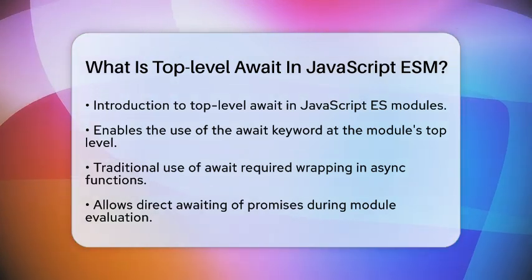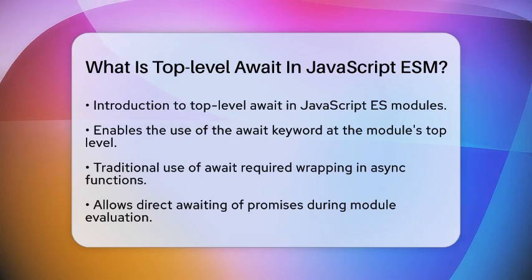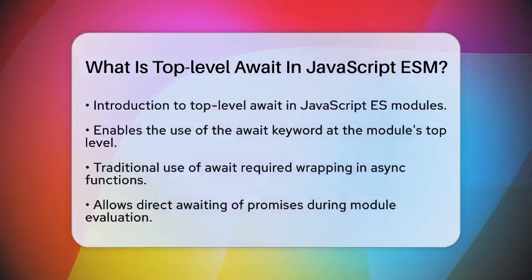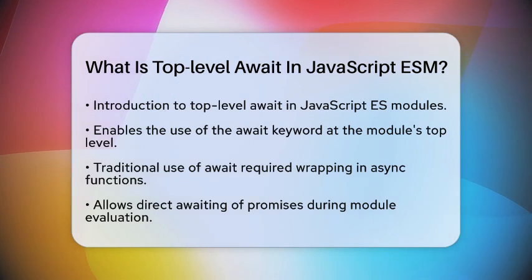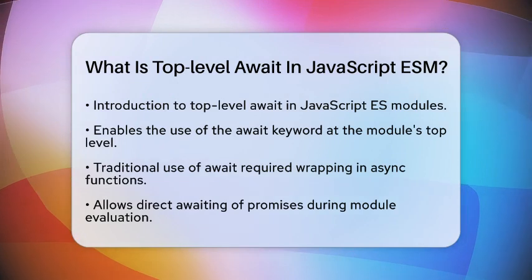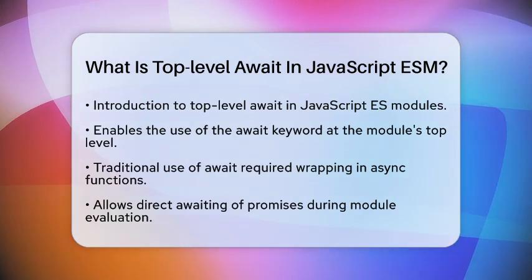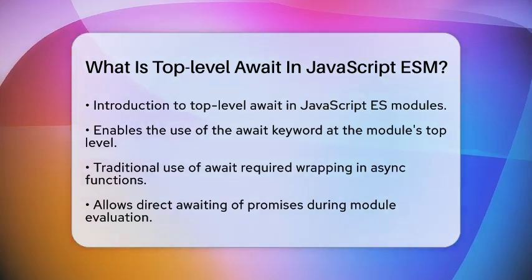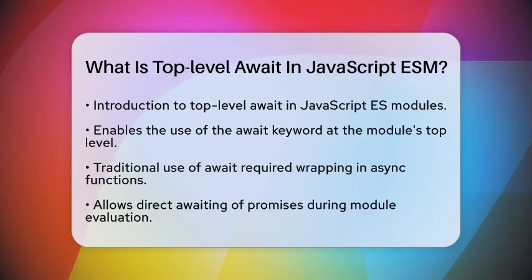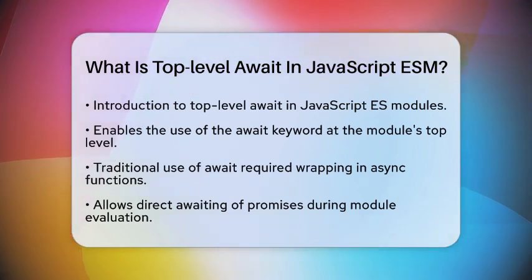Traditionally, the await keyword could only be used inside functions marked as asynchronous. This meant that if you wanted to wait for a promise to resolve, you had to wrap it in an async function. With top-level await, you can skip that step and directly await promises during the module's evaluation phase. This means your module can pause while waiting for an asynchronous task to finish before moving on.